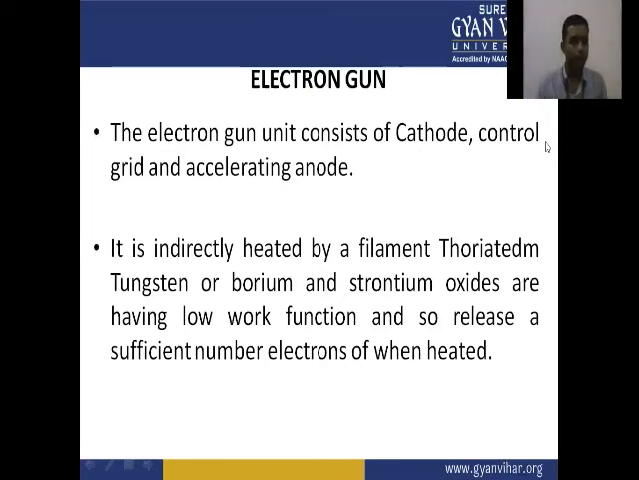The electron gun unit consists of cathode, control grid, and accelerating anode. The cathode is indirectly heated by a filament. Thorium, tungsten, or barium and strontium oxides have a low work function and so release a sufficient number of electrons when heated. So in the electron gun, the electrons are generated by the filament.